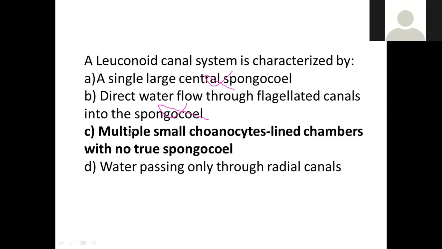Multiple small choanocyte-lining chambers with no true spongocoel. Yes, it will be having incurrent, radial and excurrent canals, but no spongocoel. This point is very true. The unique characteristic of the leuconoid type is that it is complex and has no spongocoel.